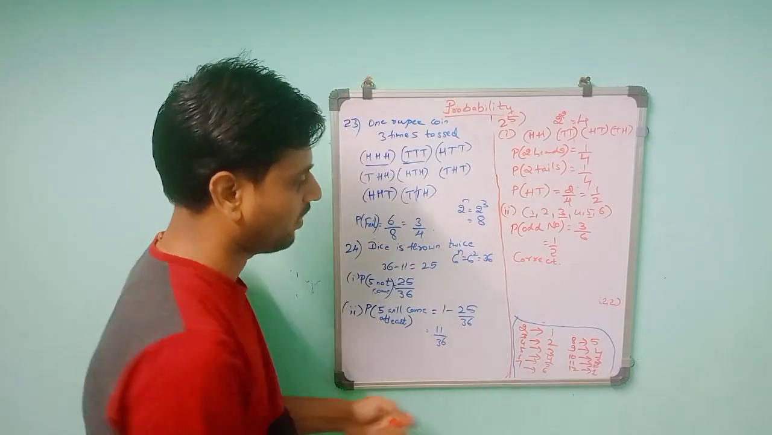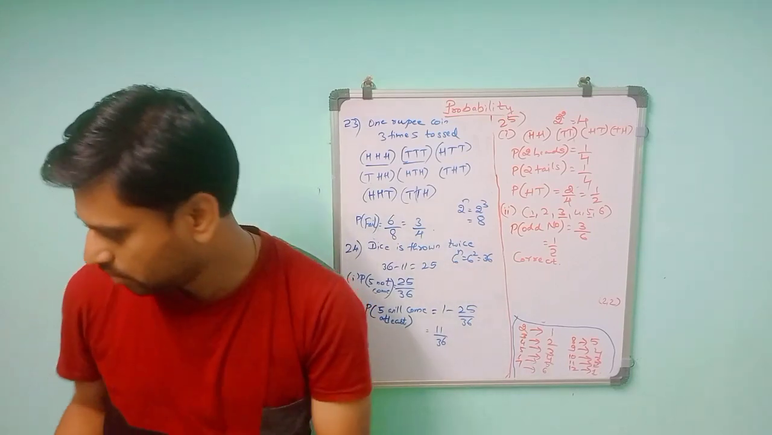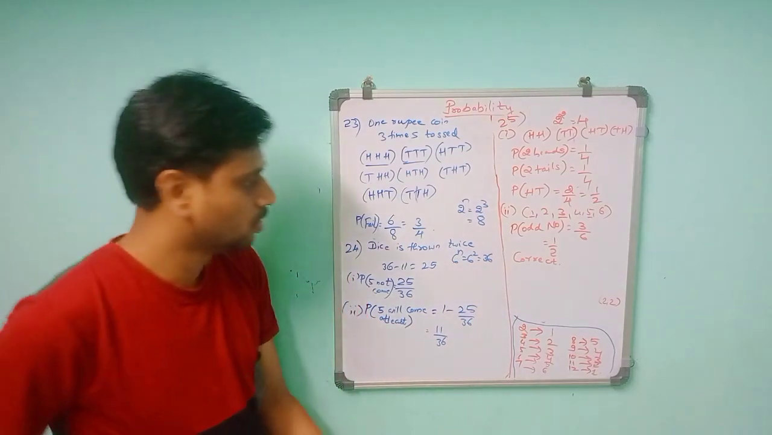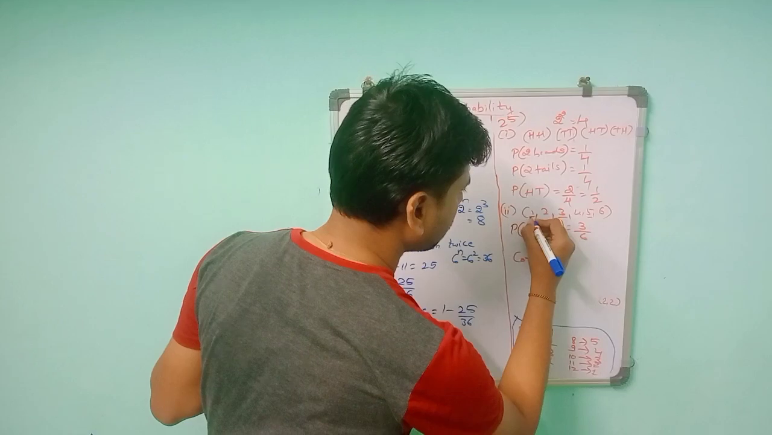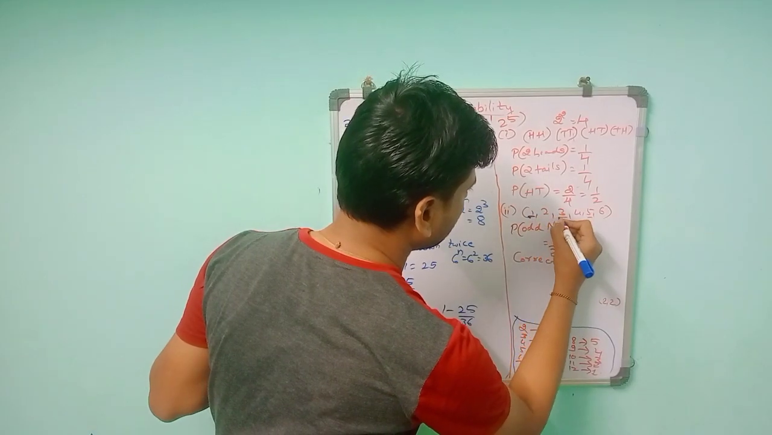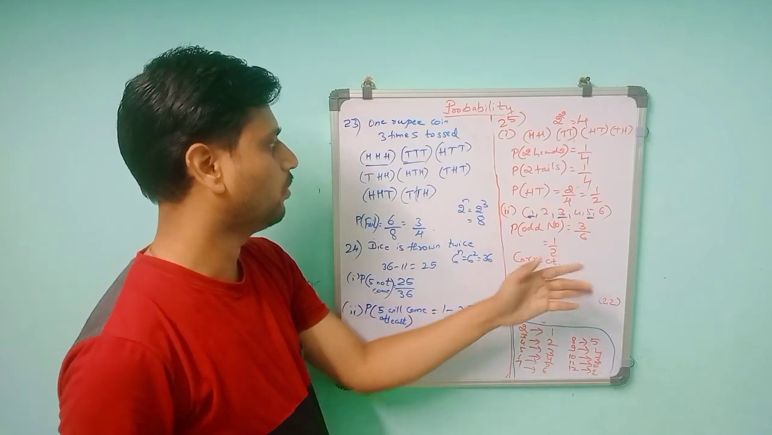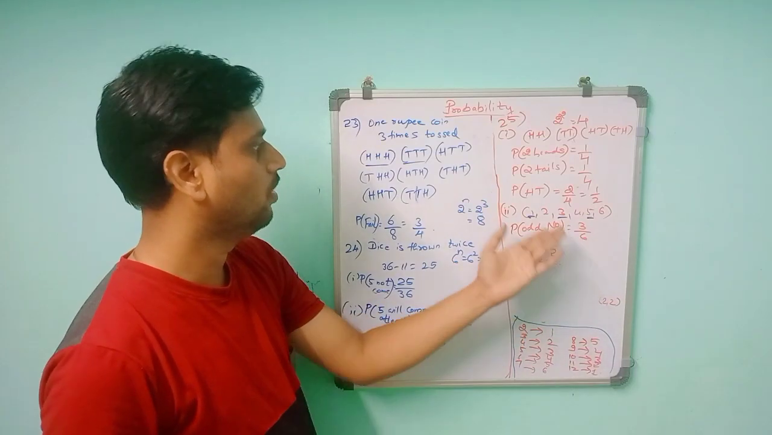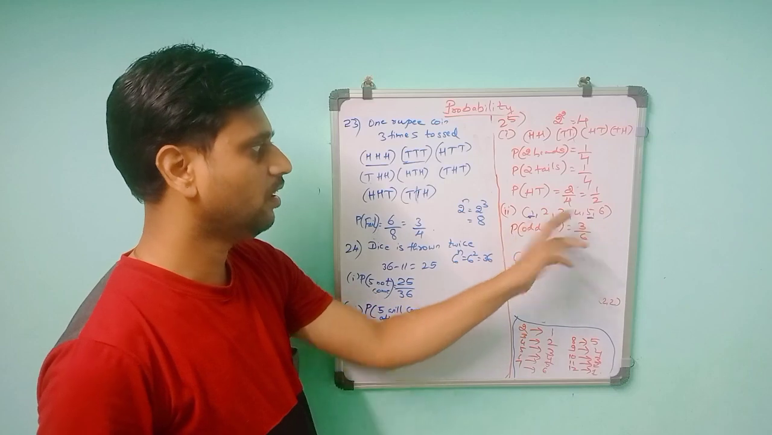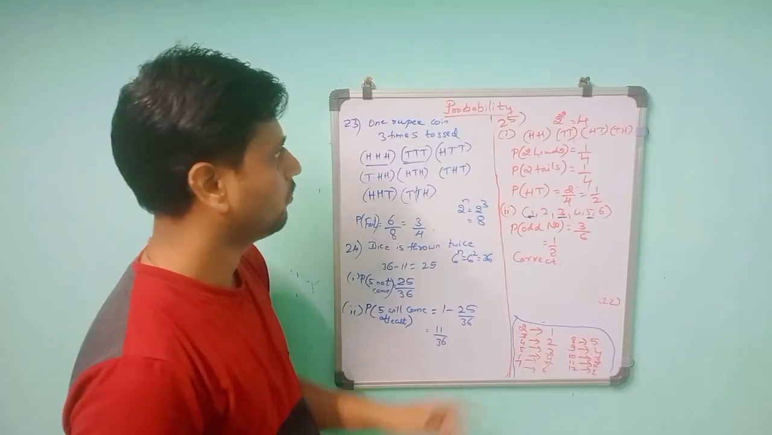So for the second one, it is 3 by 6, that will be 1 by 2. Only the odd numbers 1, 3, 5 are favorable. So odd number probability will be 1 by 2. For even also it is 1 by 2, because there are three even numbers and three odd numbers. So this one you have to understand.